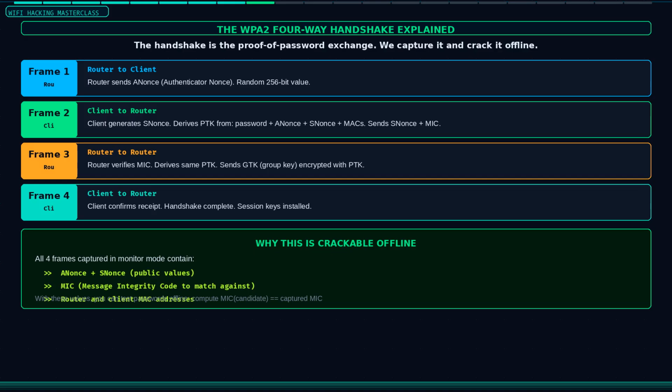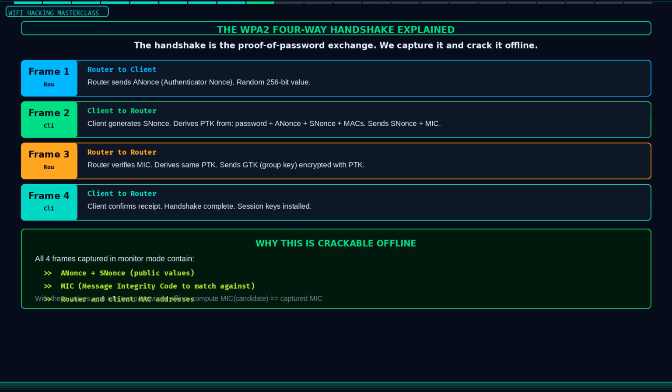You take the captured handshake and a word list, and you mathematically test each password in the word list. If I compute the session key using this candidate password and these captured nonces, does it produce the same message integrity code I see in the handshake? If yes, that is the password. If no, try the next one. This is why long, random passwords are so important. A 12-character random password with mixed characters would take thousands of years to crack even on a modern GPU cluster. But a password like password123 or the default router password from the ISP can be cracked in seconds.